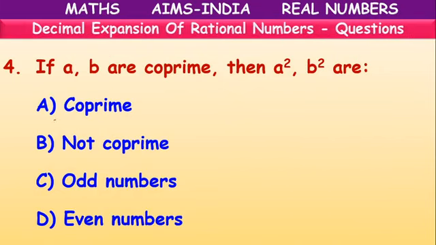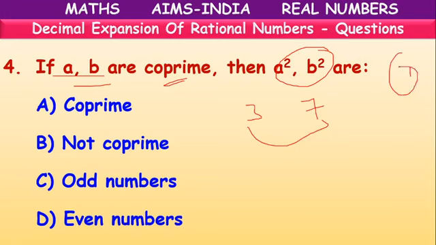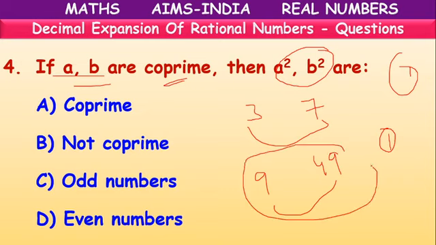Next, children. If A and B are co-prime, what about A square and B square? Suppose A is 3 and B is 7. They have no other common factor other than 1, so they are said to be co-primes. Now 3 square is 9 and 7 square is 49. Is there any common factor for them? No, the common factor is 1 only. So A square and B square are also said to be co-prime.